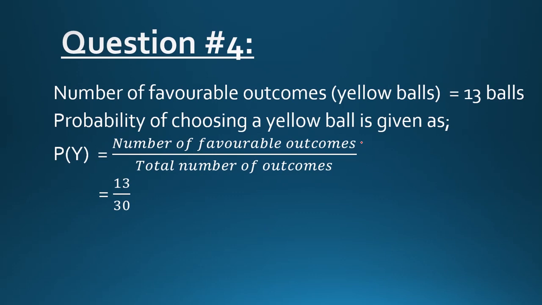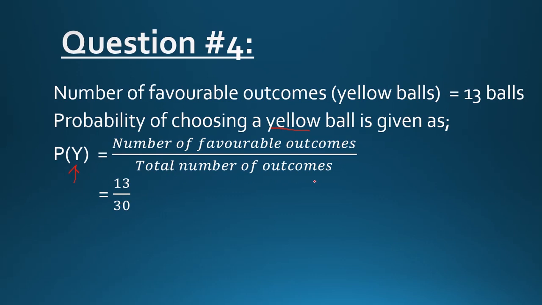So using the same formula which we have used in the previous question, probability of yellow. Why did I put Y over there? Because I need to calculate the probability of getting or choosing a yellow ball. So I put Y to represent yellow balls. Number of favorable outcomes over total number of outcomes. So what are the number of favorable outcomes? You are choosing yellow balls, so our number of favorable outcomes are yellow balls. How many yellow balls do we have? We have 13 balls. So we put the number of favorable outcomes as 13.